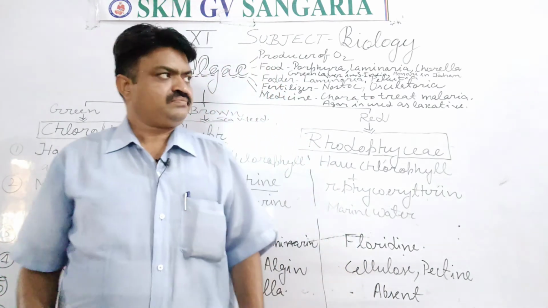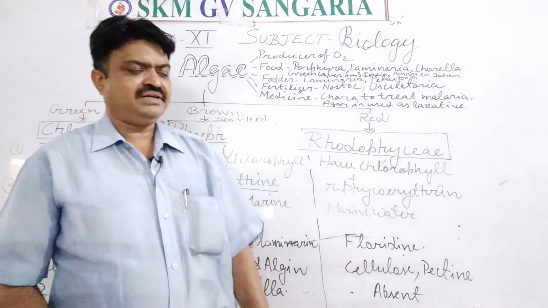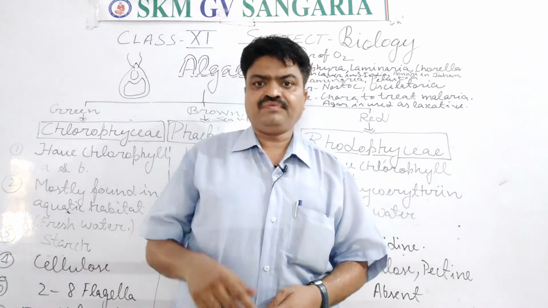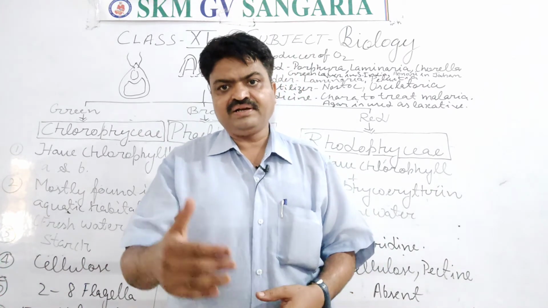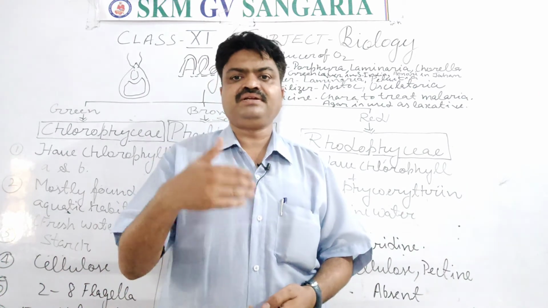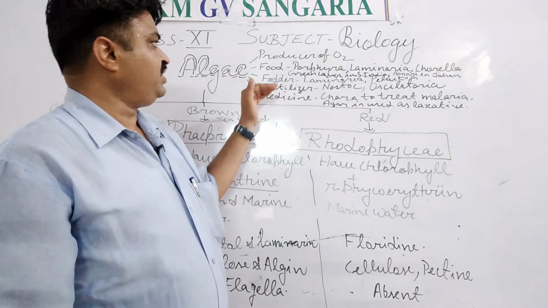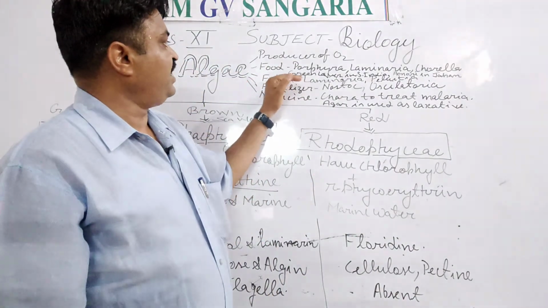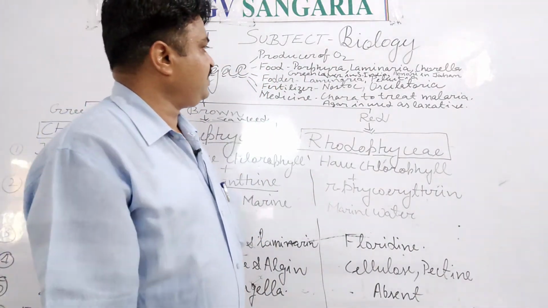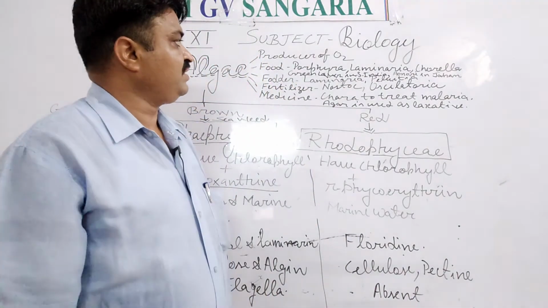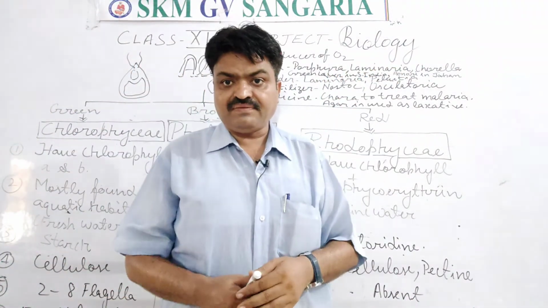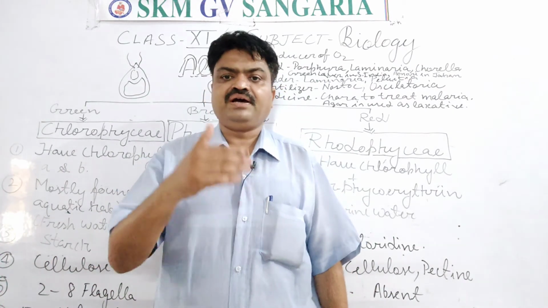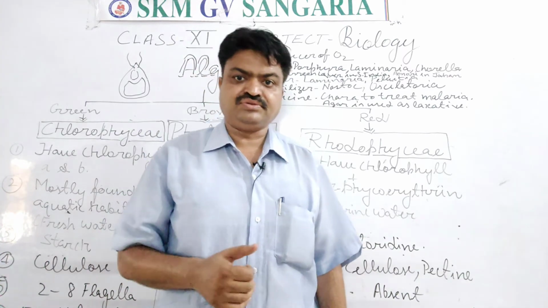Next use, they are considered good food, student. In some parts of our country, they are taken as food, especially in South India. In South India, a special dish is prepared with the help of this, and that dish is known as green laver. Green laver is the particular food that is prepared in South India with the help of Spirogyra and some other algae.